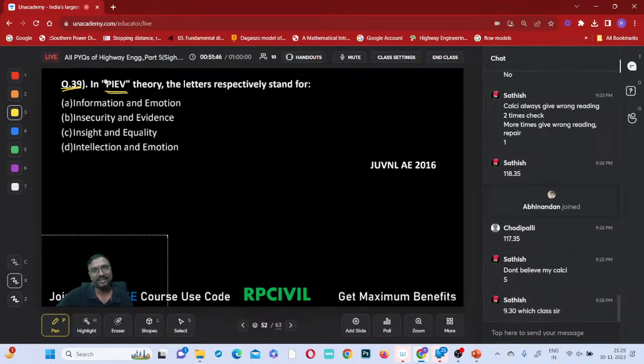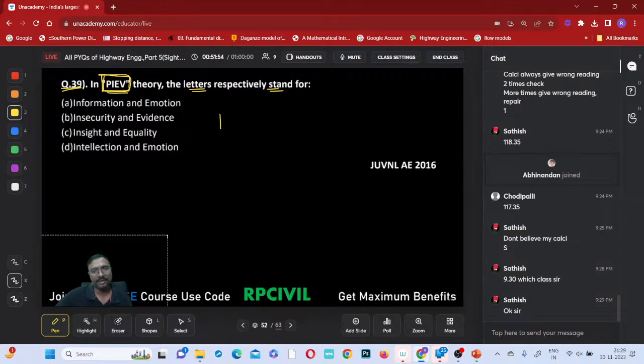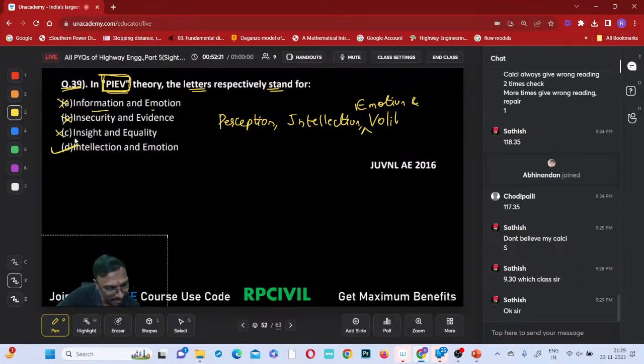In PIEV theory, that is just a promotion class only. In PIEV theory, letters respectively stand for, right? Perception, right? Perception. Next, intellection. Next, emotion and volition. So now tell me which sequence? Information and emotion, no. Insecurity and evidence, no. Insights and equality, no. Intellection and emotion are correct, you can say, right? Perception, intellection, emotion, volition, right?